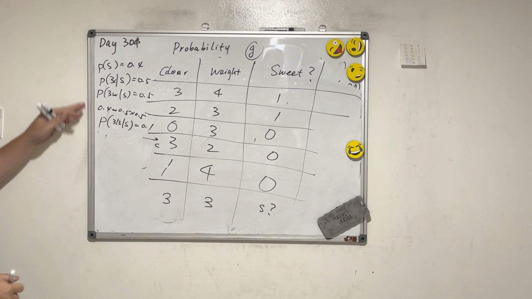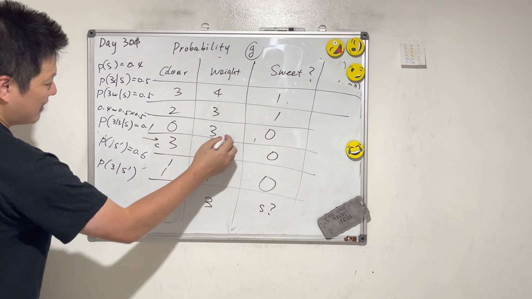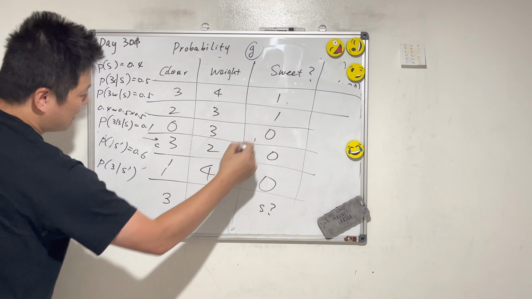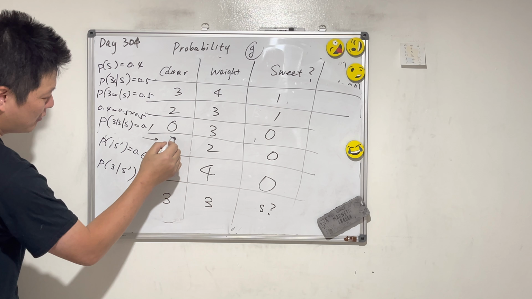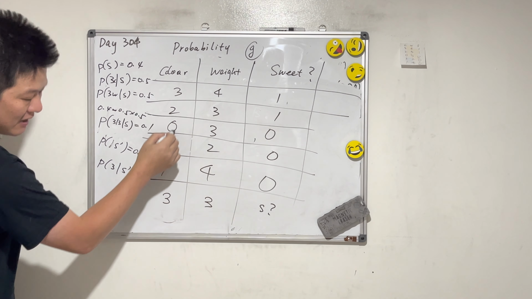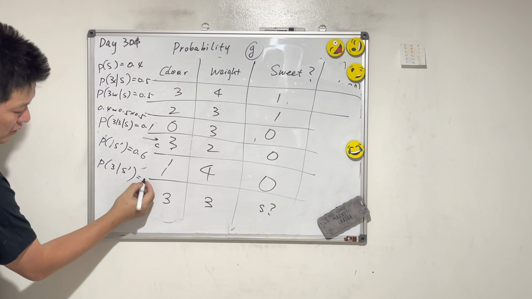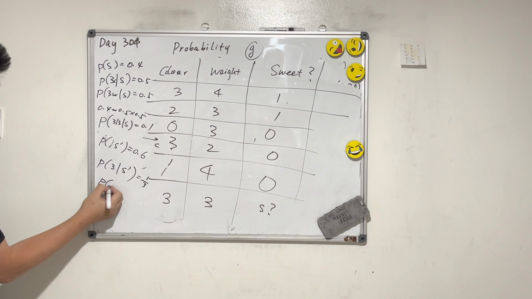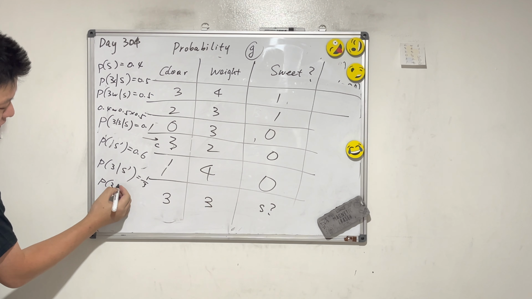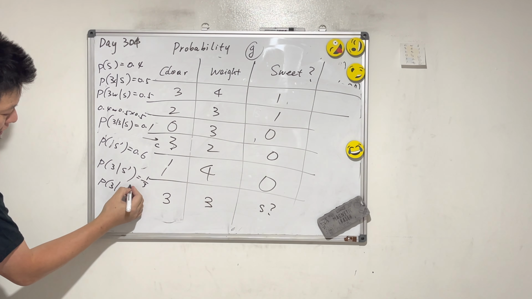And then out of these not sweet apples, with color equals 3, what is it? There are 3 apples here, not sweet. If the color equals 3, what's the probability? 1 over 3. What's the probability of weight equals 3 among the not sweet?